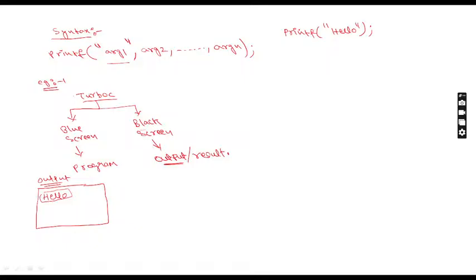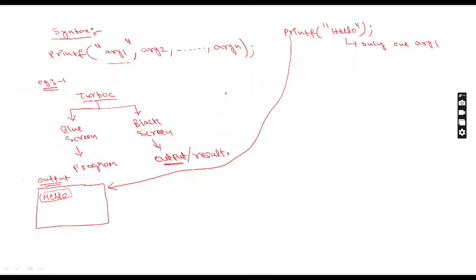Try to understand: in this example one, how many arguments have I written? Only one argument, the first argument. After writing this line in the blue screen, the output will be hello. In the syntax, you can write argument one, argument two, argument three, up to argument n. It depends upon the program; the number of arguments may be more or less.